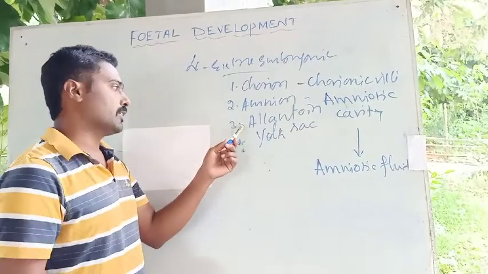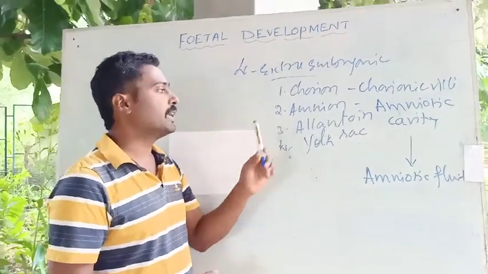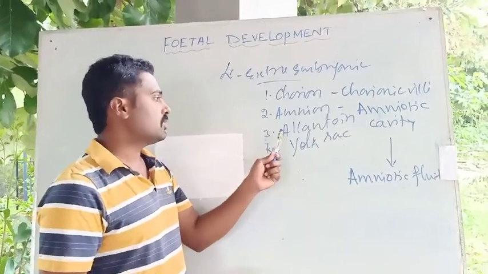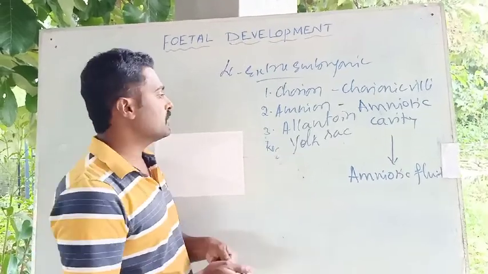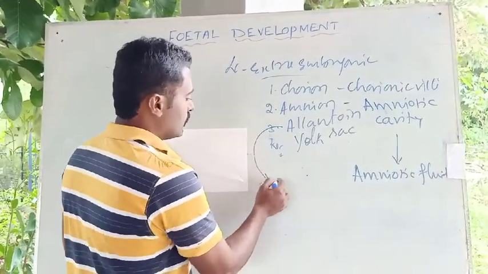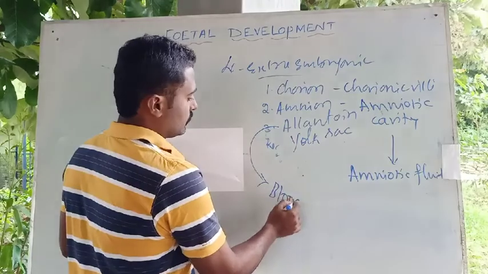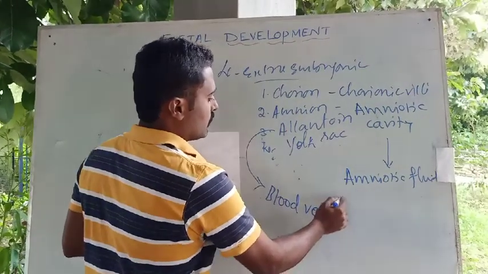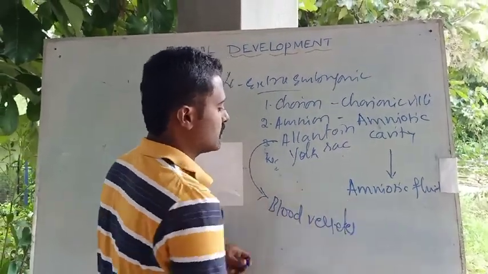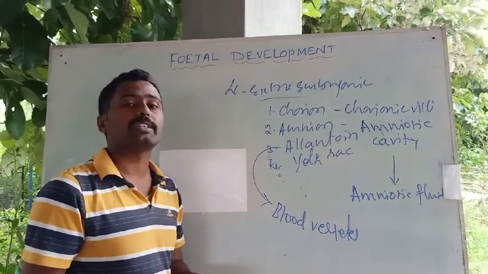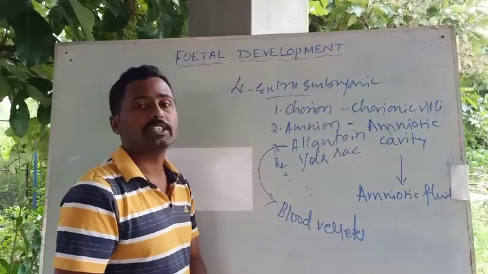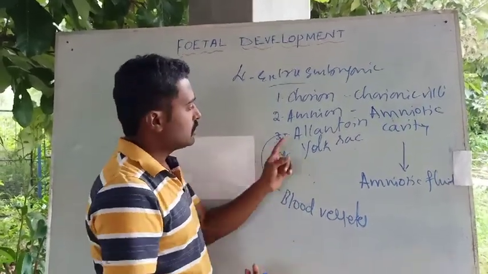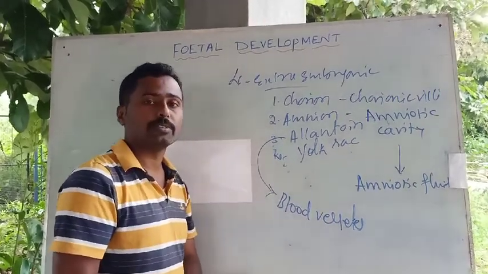Then another membrane called allantoin. This allantoin membrane helps in the formation of blood vessels, thereby helping in the exchange of materials between the mother and the fetus. So allantoin helps in the formation of blood vessels.